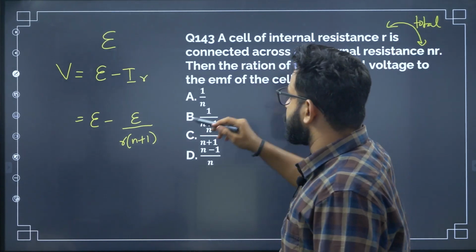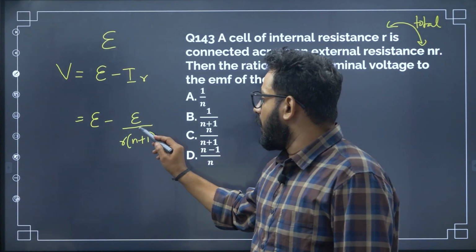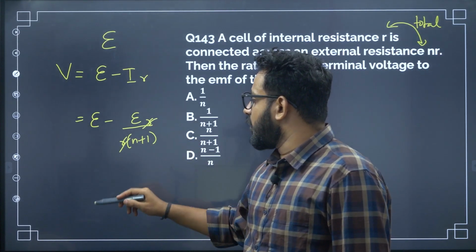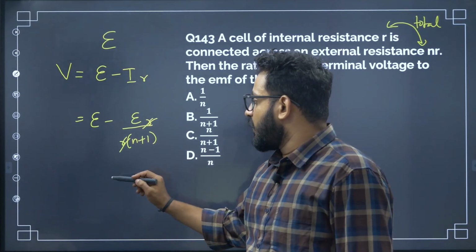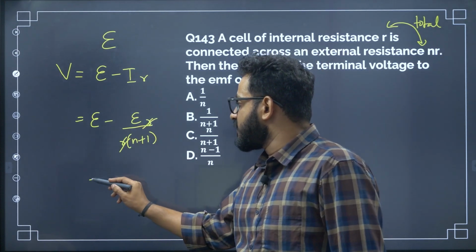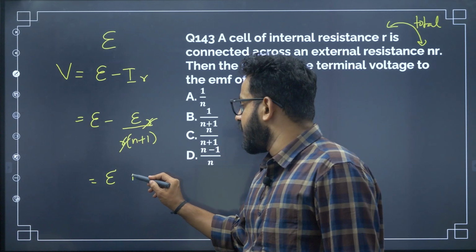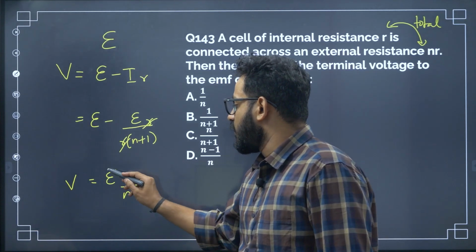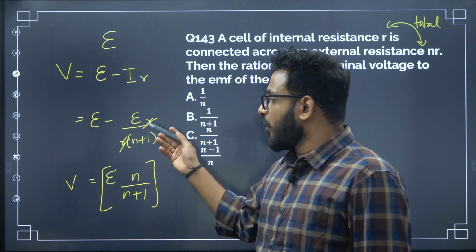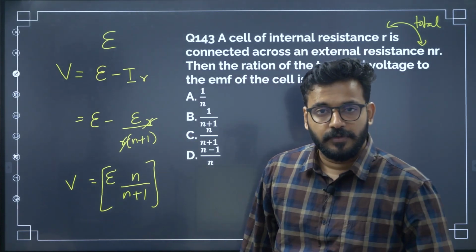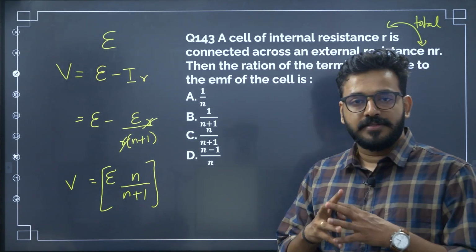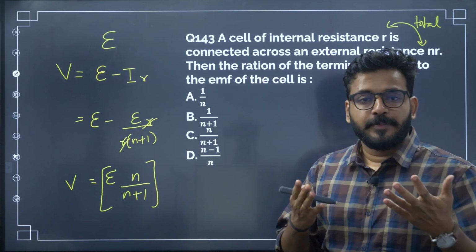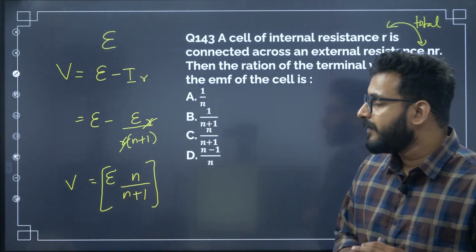So r is common, n plus 1. Now we have an r in the numerator and denominator, cancel. Just cross multiply, so you have n plus 1 minus 1. So epsilon is constant, n by n plus 1. Terminal voltage is equal to this. So you can cross check the simplification. If at all your answer is contradicting with mine, please let me know in the comment section, but mostly this should be okay.